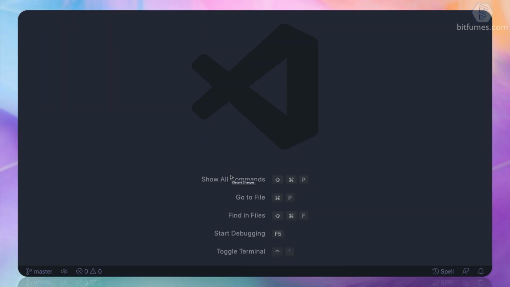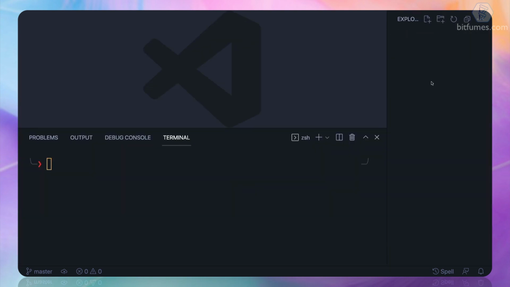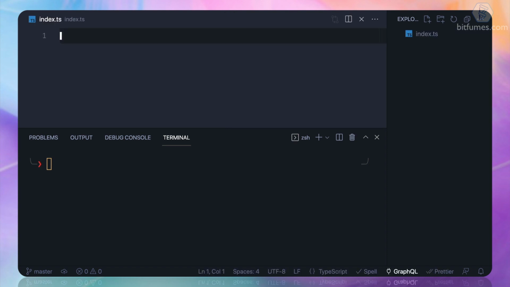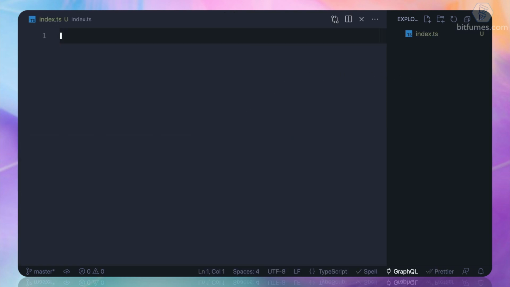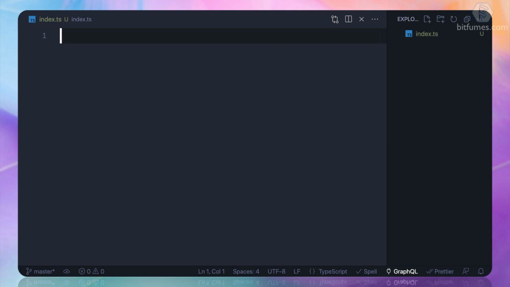To get started with TypeScript, we first start by writing an index.ts file, and ts is the extension for all TypeScript files. Now we have this index.ts file. A JavaScript file and a TypeScript file are exactly the same.